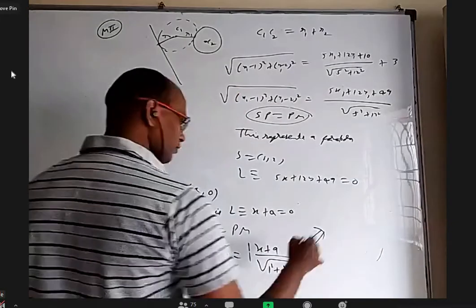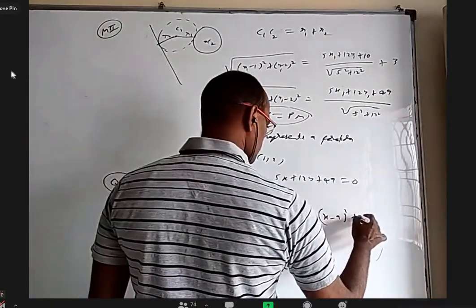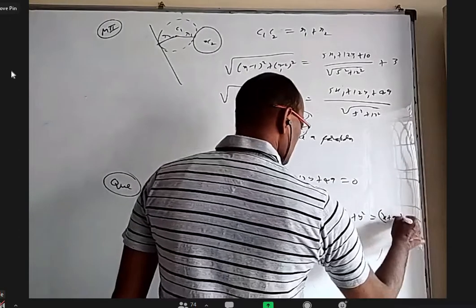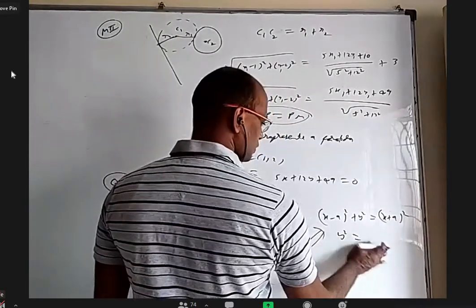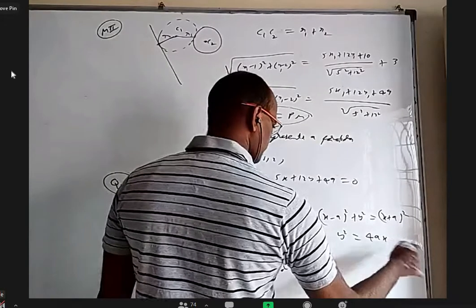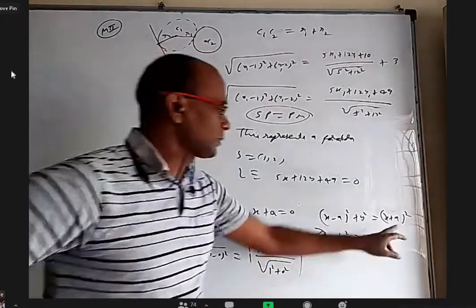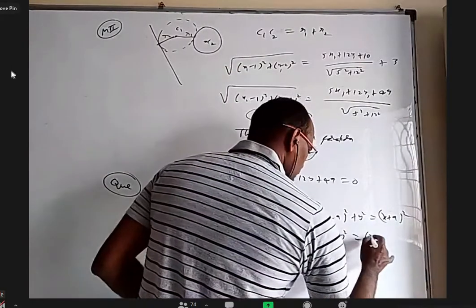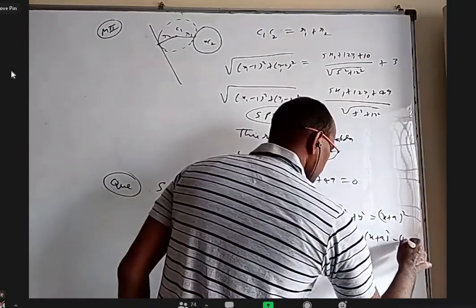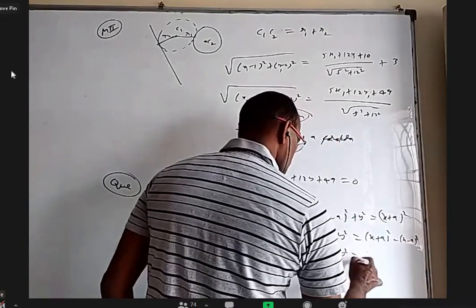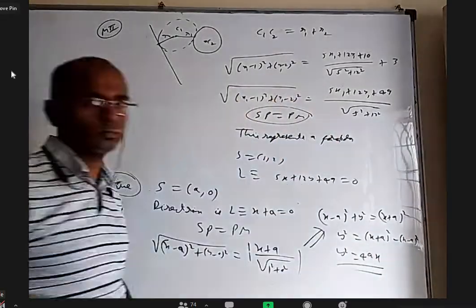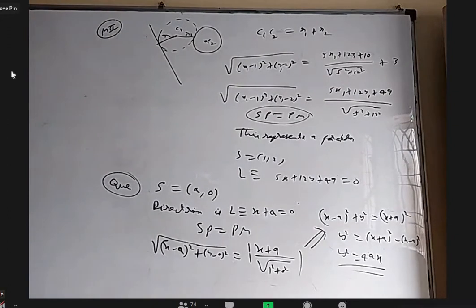If you simplify this, you will get x minus a whole square plus y square is equal to x plus a whole square. That is y square equal to 4ax, because x plus a whole square minus x minus a whole square is 4a. You simply write at the end, this is called the simplest form of parabola. What it is, I'll explain.